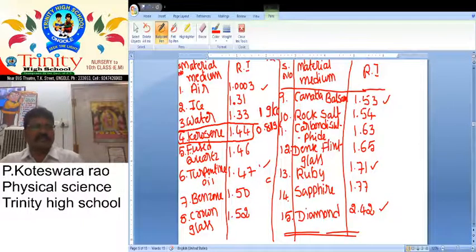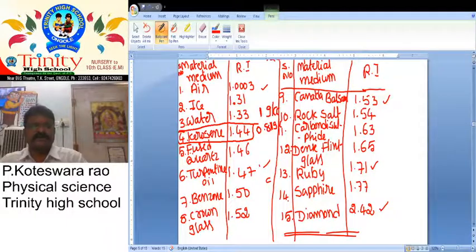So once again, my dear students, water and kerosene: highest mass density, water; lowest mass density, kerosene; denser medium, kerosene; rarer medium, water. So take care, and here they may also ask what is the unit of refractive index. What is your answer? There is no unit for refractive index.